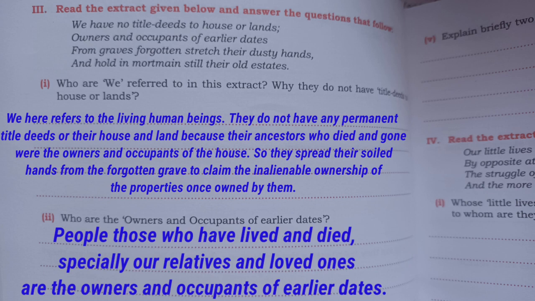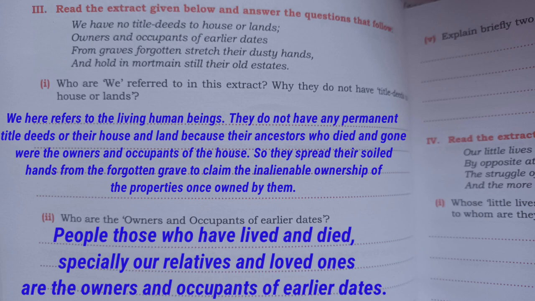They do not have any permanent title deeds for their house and land because their ancestors who died and gone were the owners and occupants of the houses. So they spread their soiled hands from the forgotten graves to claim the inalienable ownership of the properties once owned by them. Second question, who are the owners and occupants of earlier dates?